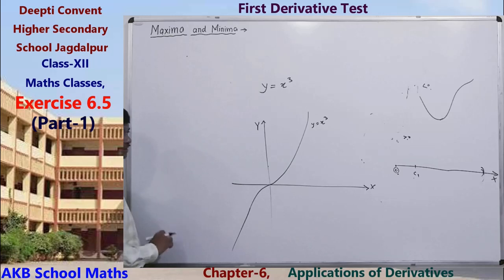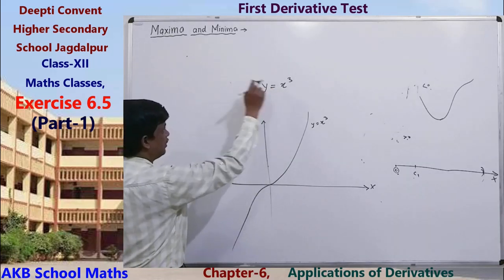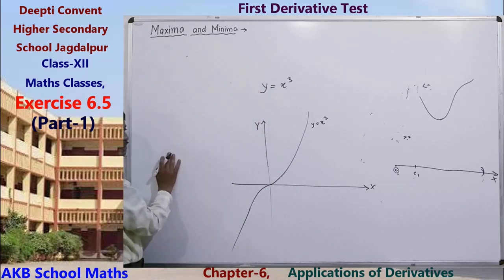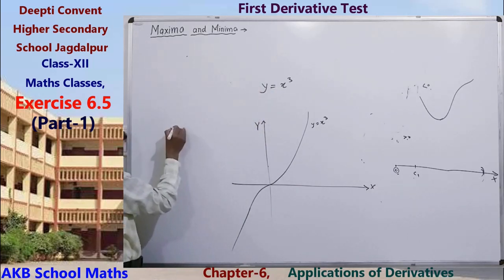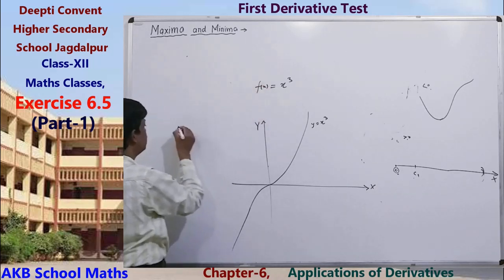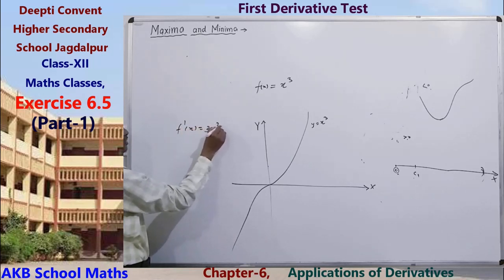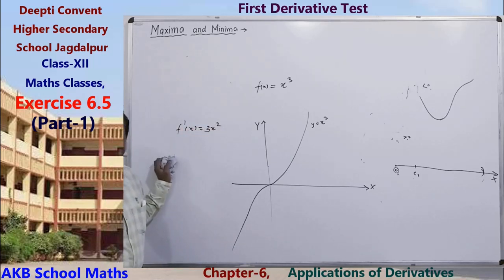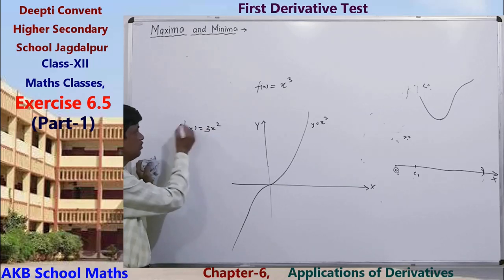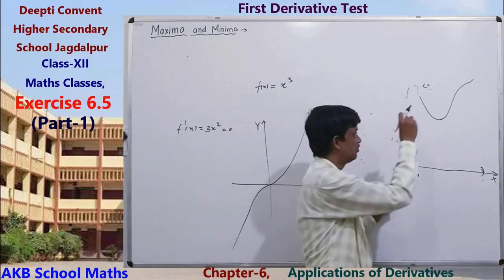We see that its derivative, y means f(x), so f dash x equals 3x square. Clear?